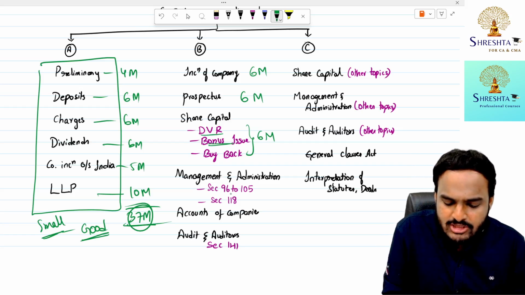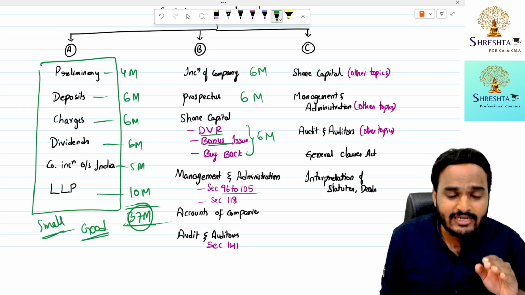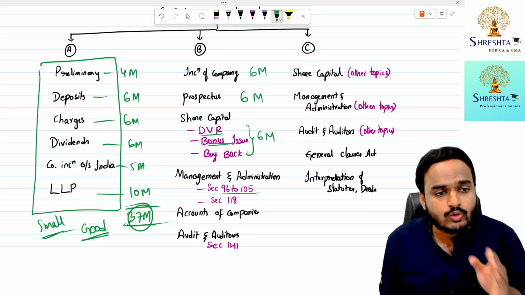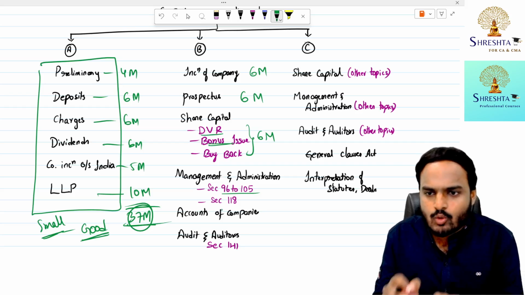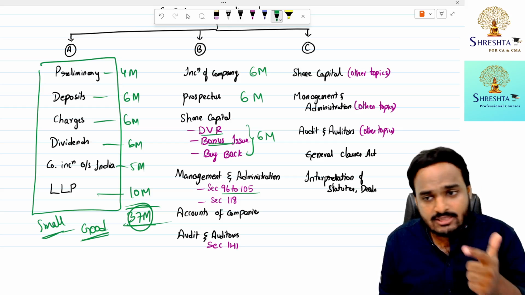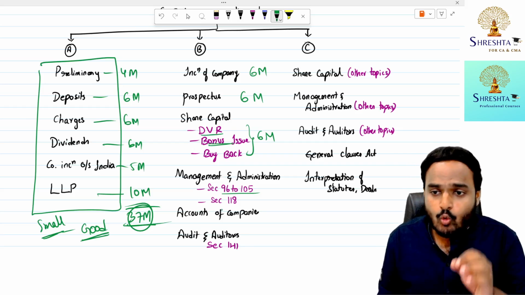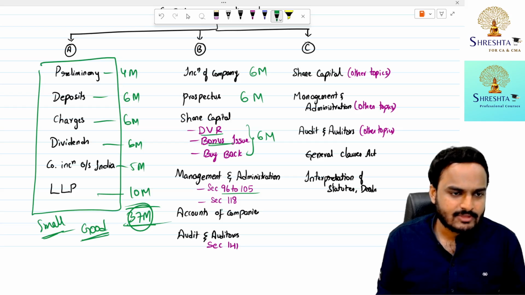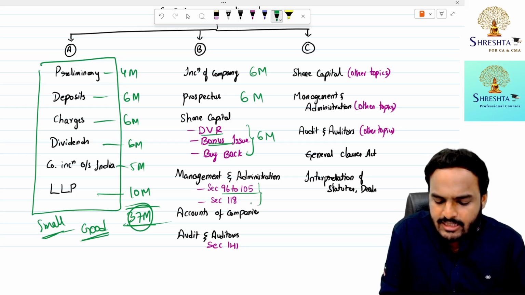Next, management and administration, section 96 to section 105. Actually, management and administration is section 88 to section 122, but here I am mentioning only a few sections, section 96 to 105. Time limit for conduct of AGM, time limit for conduct of first AGM and subsequent AGM, notice calling for general meeting, explanatory statement, quorum, proxy. Next is section 118, minutes. So definitely I can expect a practical question from these areas, ma.